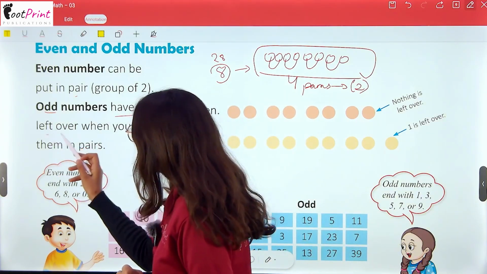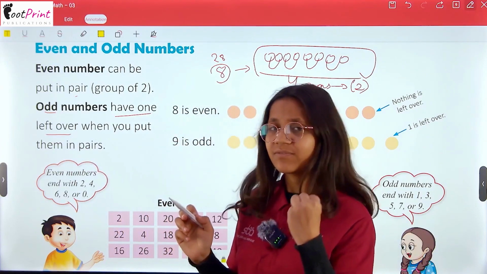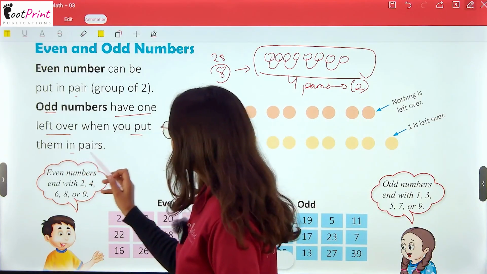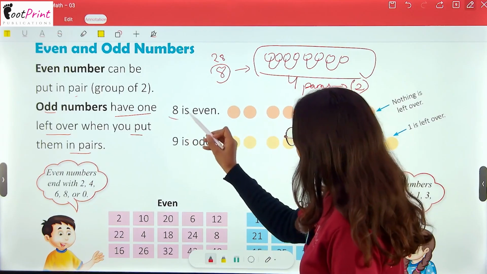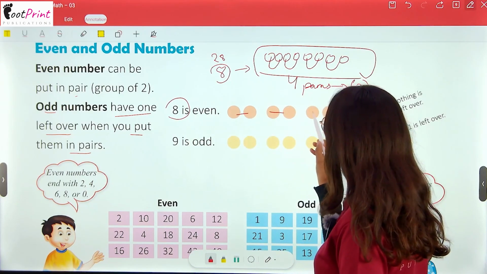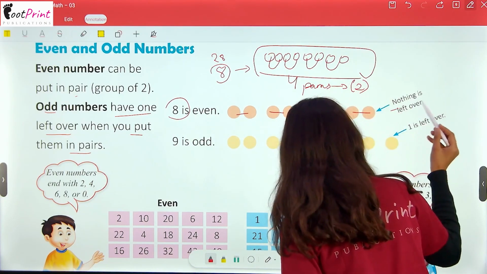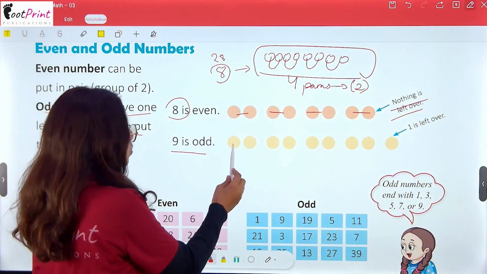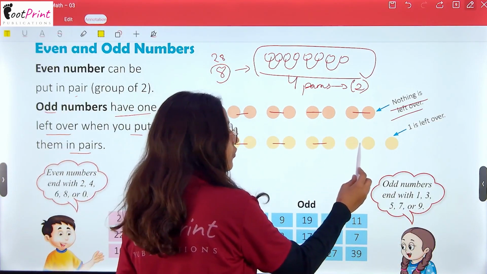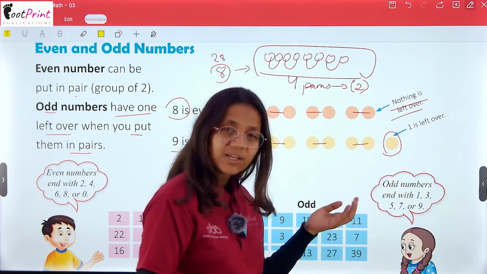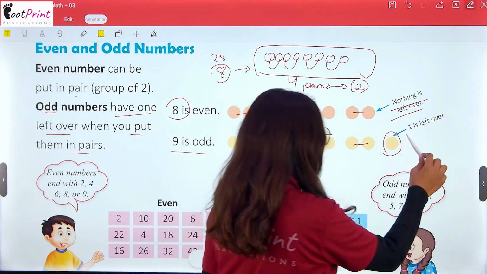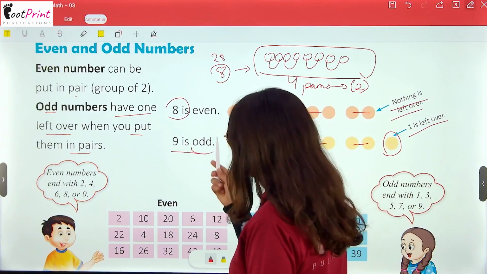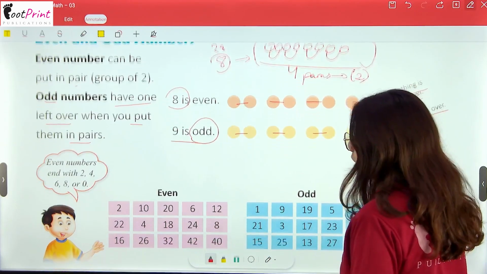So we have one left over. यहाँ पे कुछ left over रह गया. You put them in pairs. See, 8 is even. 1, 2, 3, 4. Nothing is left over. Now see, 9 is odd. 1, 2, 3, 4. And the 1 number, ये तो अकेला रह गया. So 1 is left over. So it is odd, something odd.